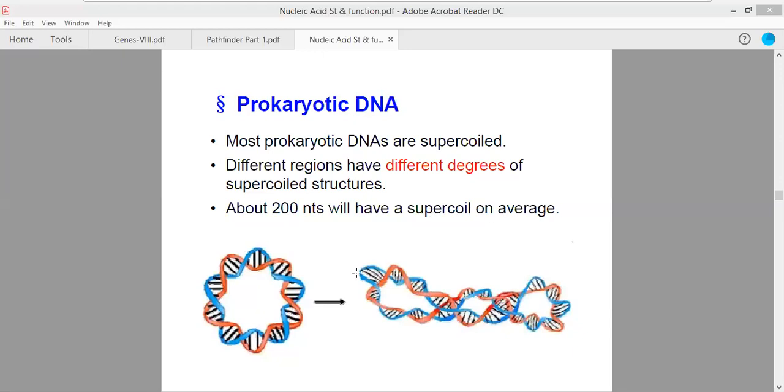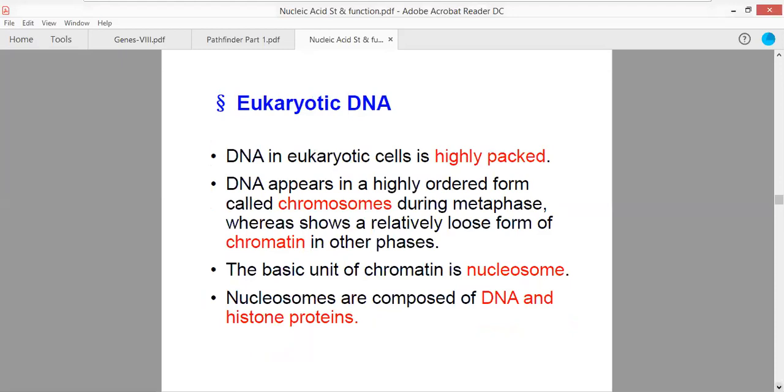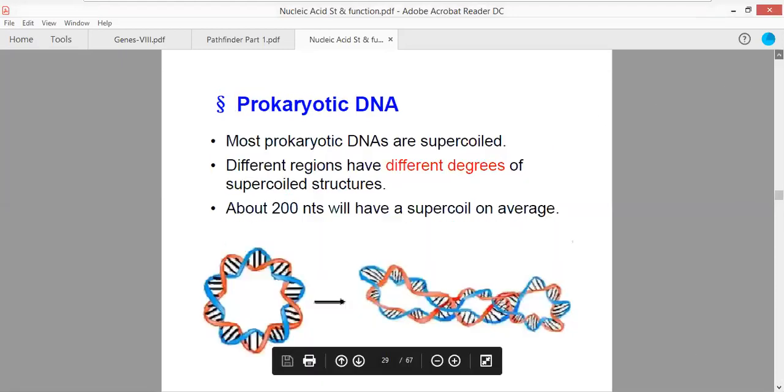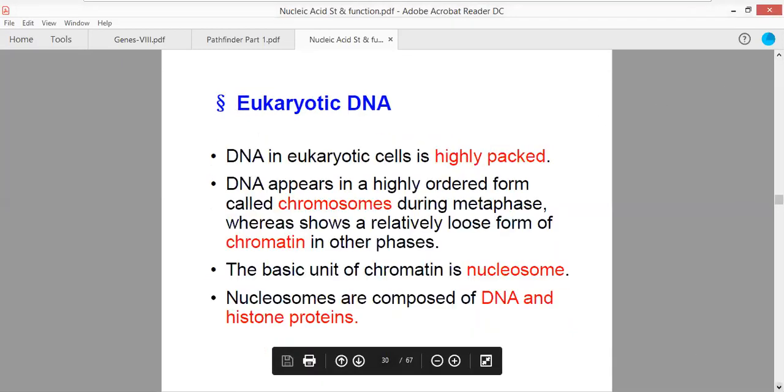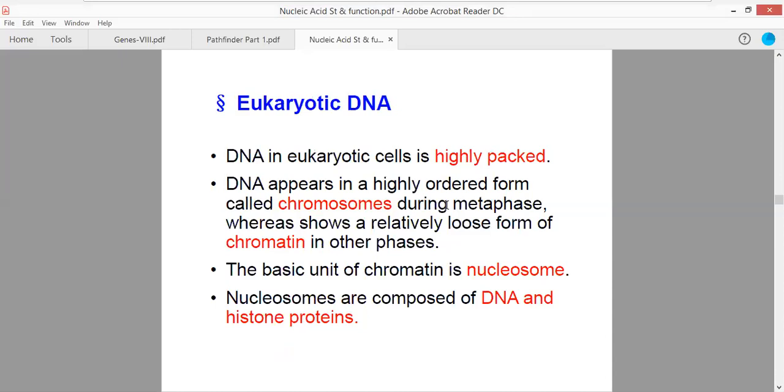Now we'll be talking about the eukaryotic DNA. In eukaryotes, DNA is highly packed. DNA appears in the form of organized structures referred to as chromosomes during the metaphase, whereas they show a relatively loose form of chromatin in the other phases.